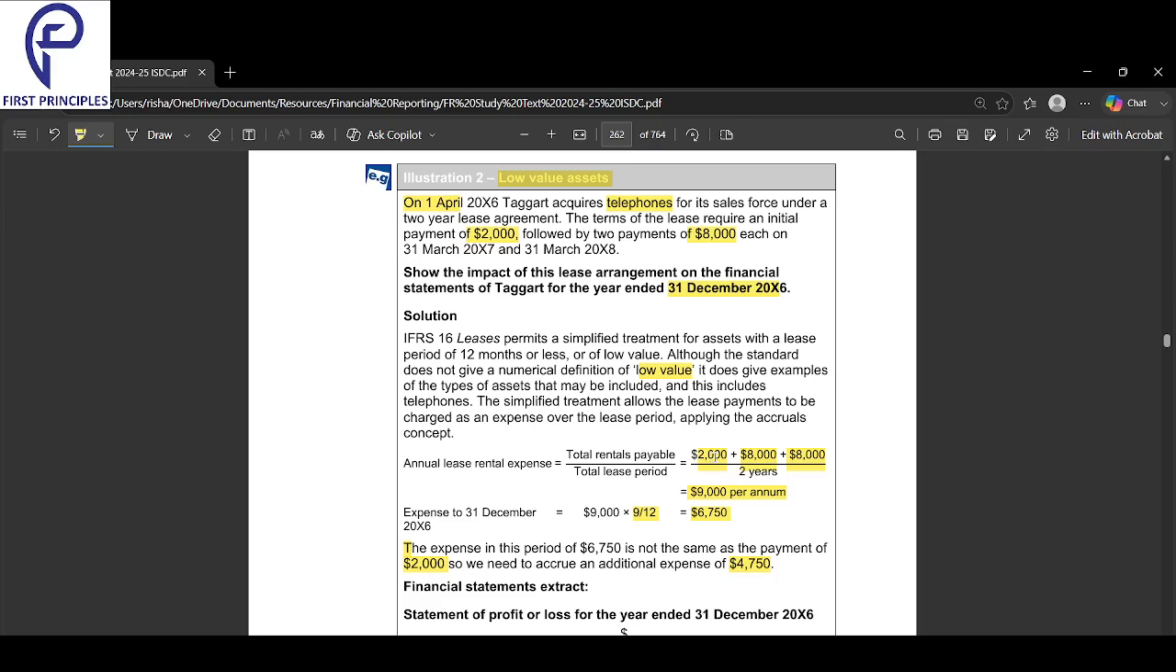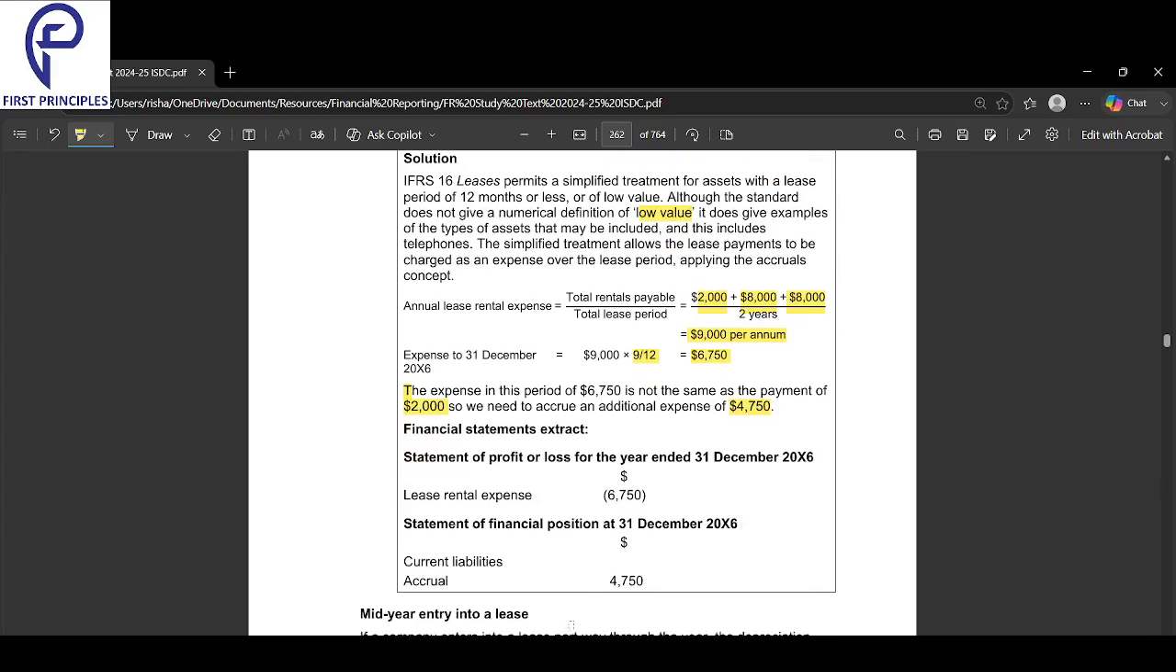Whatever I have not paid is accrual. Here they're saying that for the 9-month period, the total expense is 6750. Of that, 2000 I've paid, which goes to cash flow. Whatever I've not paid goes to my accrual, right? I'll carry it as a liability. Under current liabilities, I'm carrying an accrual of 4750, right? And total expense in P&L is 6750 for 9 months.